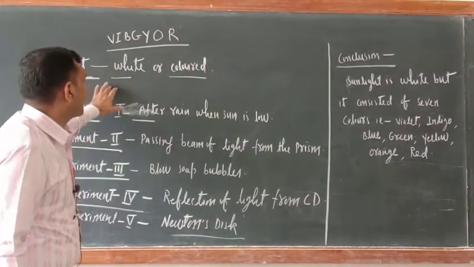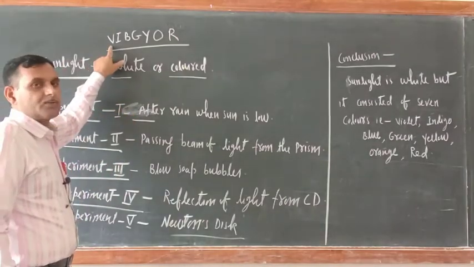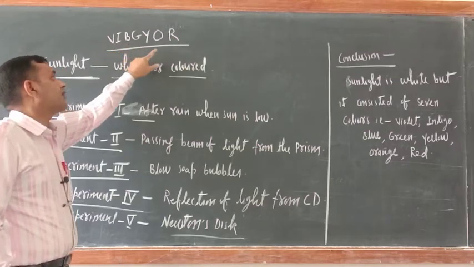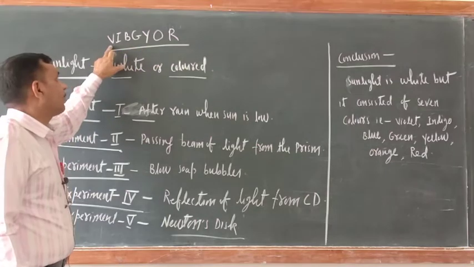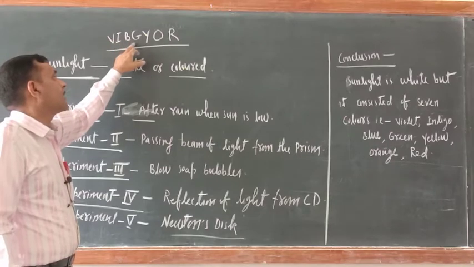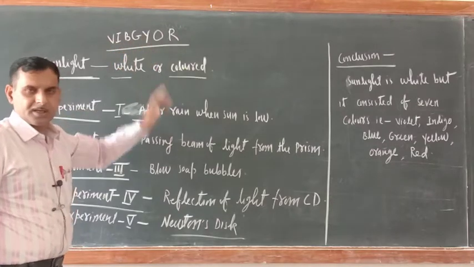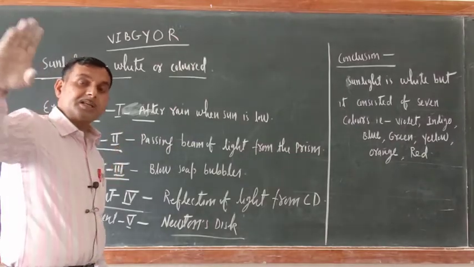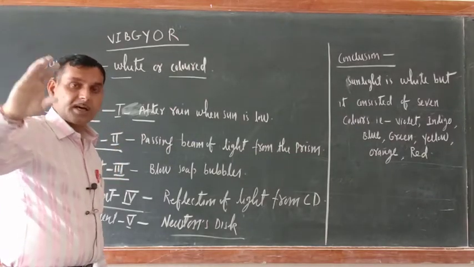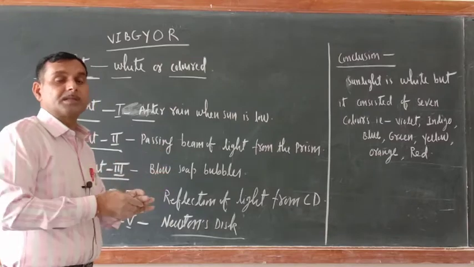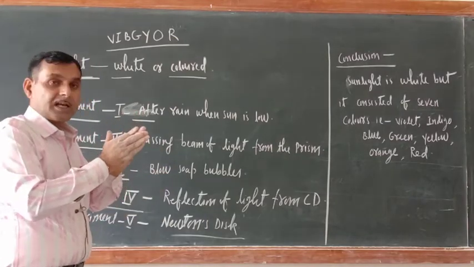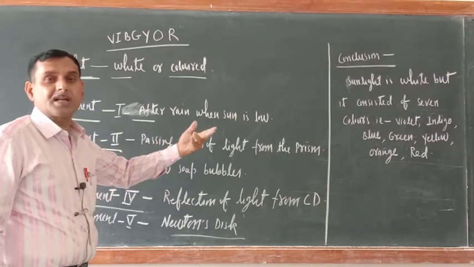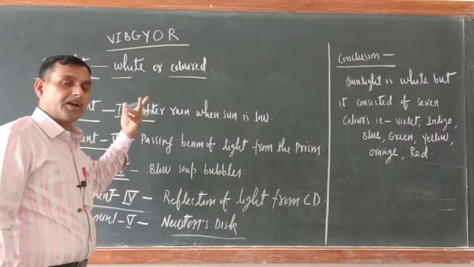What are those 7 colors? Here I have given you the short form: VIBGYOR. Violet, indigo, blue, green, yellow, orange, red. In a rainbow you will get these 7 colors. There is no line of separation. The moment one color is over, another color starts.